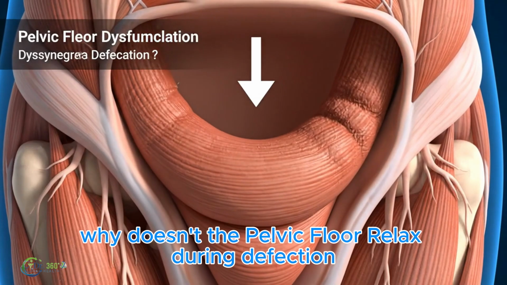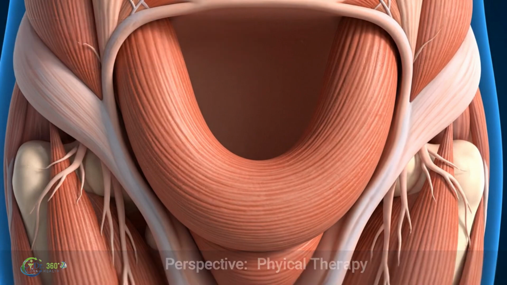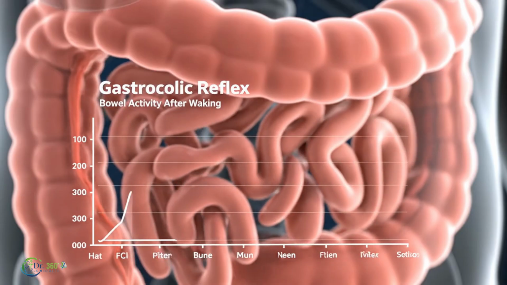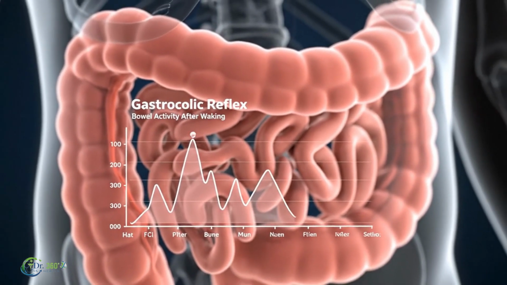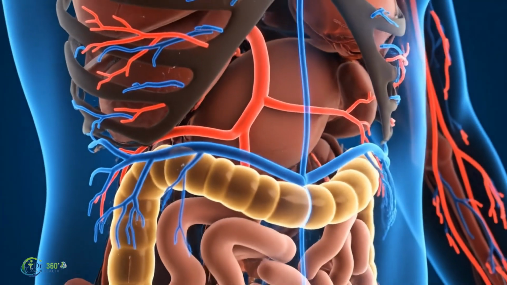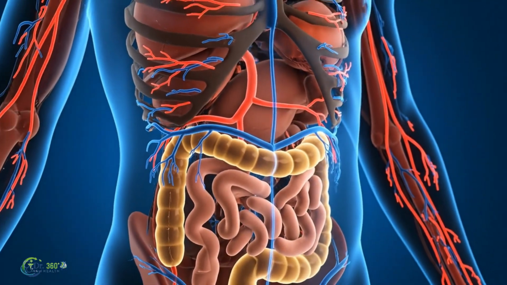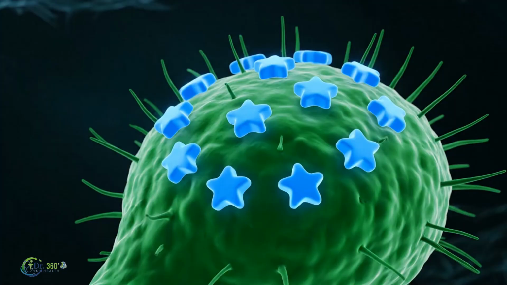Why doesn't the pelvic floor relax during defecation? Decoding constipation timing. How does the circadian rhythm affect the morning urge to defecate? How does stress slow down bowel activity?